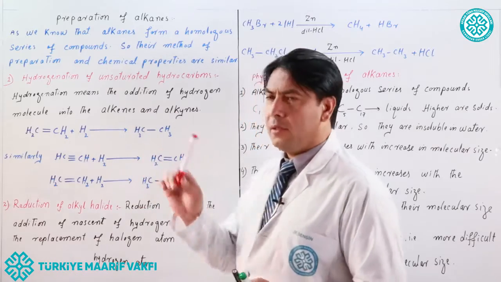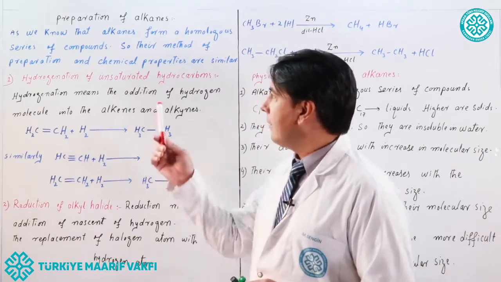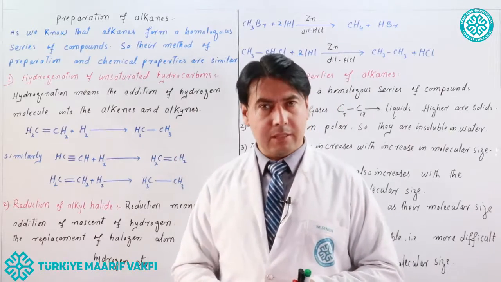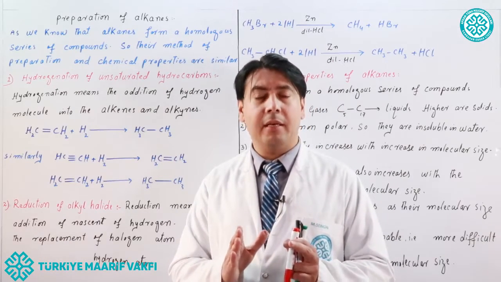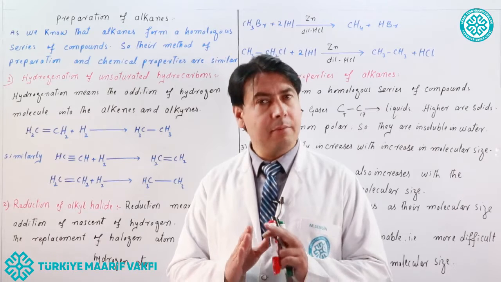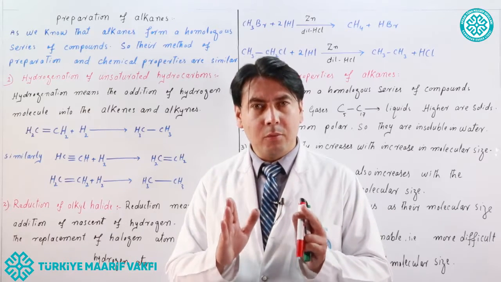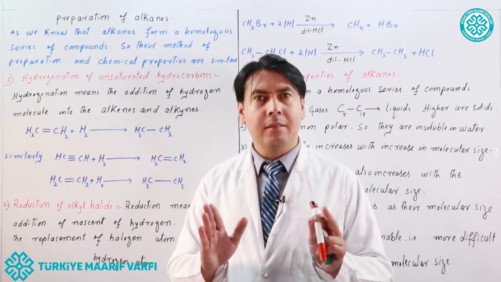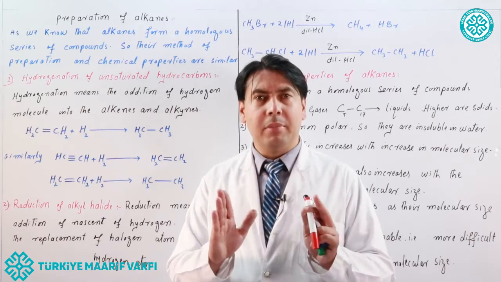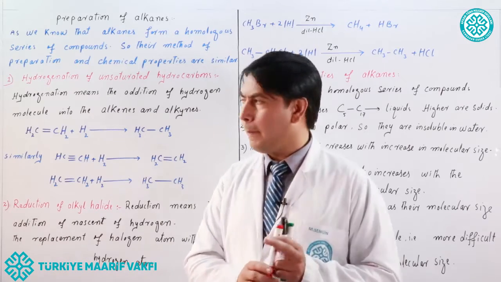So alkane is a homologous series. Their methods of preparation and chemical properties are similar, because in a homologous series all the members have the same chemical properties but different physical properties.